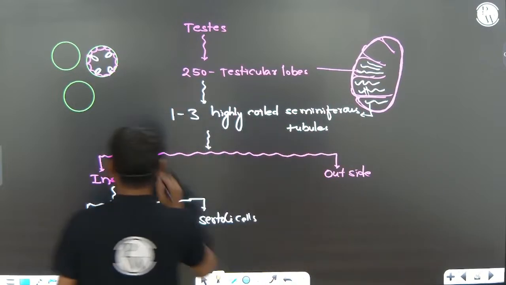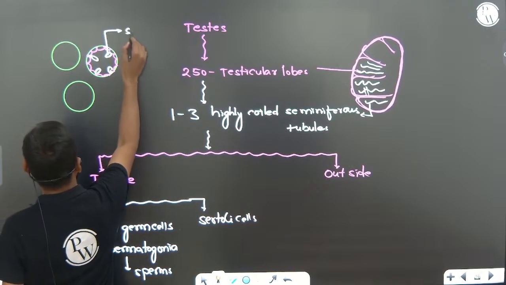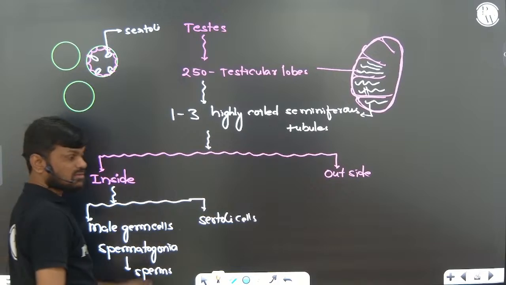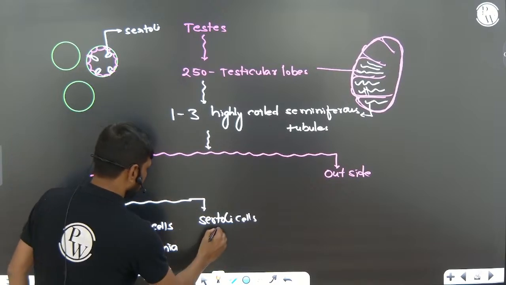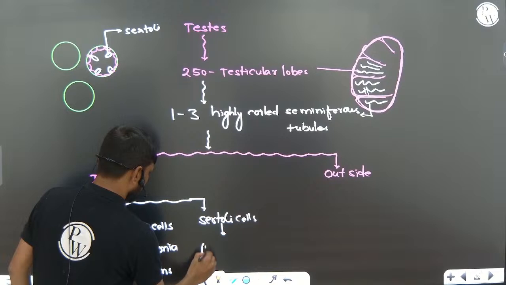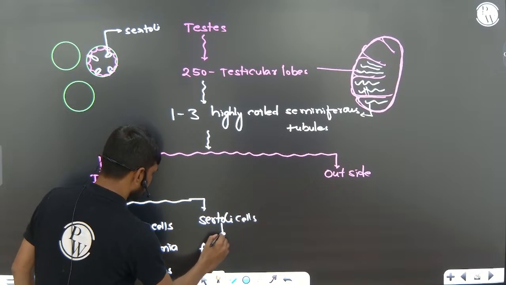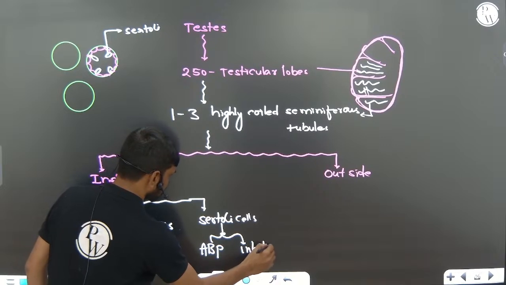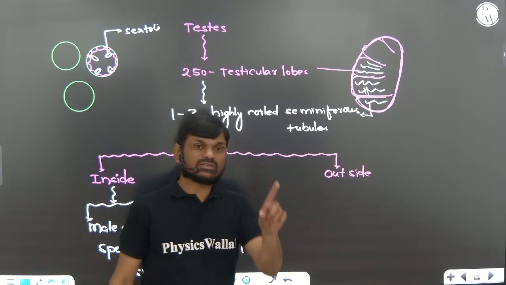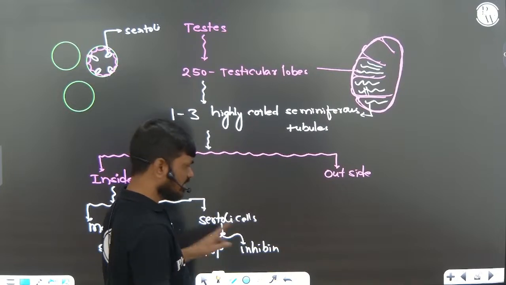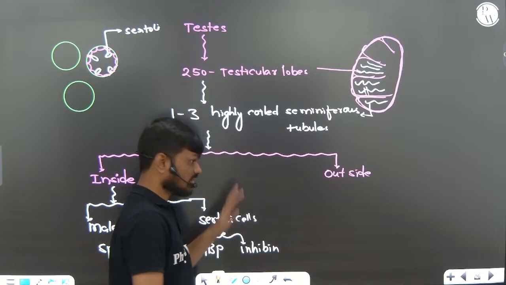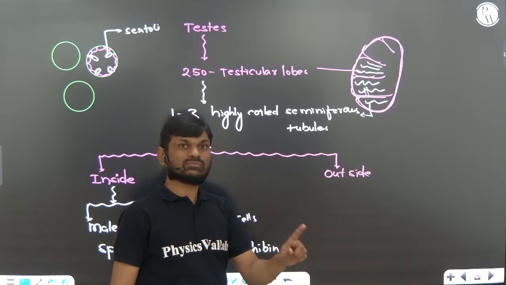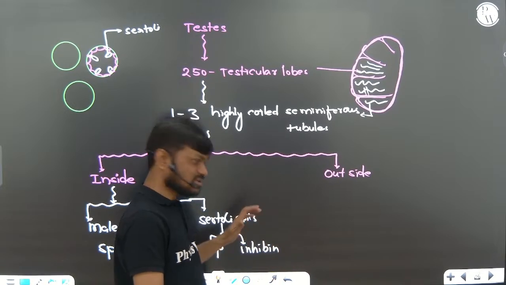Now the sertoli cells, you can see these are white color sertoli cells, right? They are also called sustentacular cells. They produce androgen binding protein and inhibin protein. Inhibin is not given in NCERT, and androgen binding protein is not given by this name, but NCERT says sertoli cells release some factors.